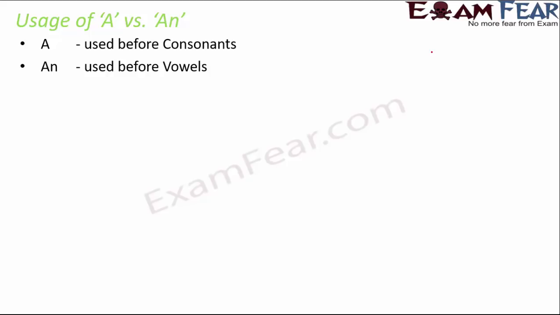Now, here I would like to point out a very important thing, that the distinction between a and an is not only based on the first letter of the noun but also on the sound. So, for example, you might feel that whenever you get any of these letters as the first letter of the noun, you will straight away use an. Now, that is not completely correct because it also depends upon the sound of the noun. Let me give you an example. Dash hour late. So, what do you think should be? It should be a hour late or an hour late.